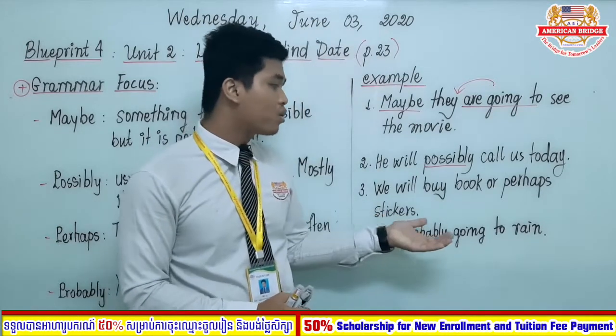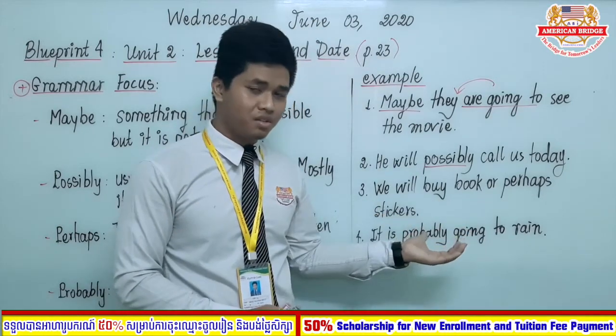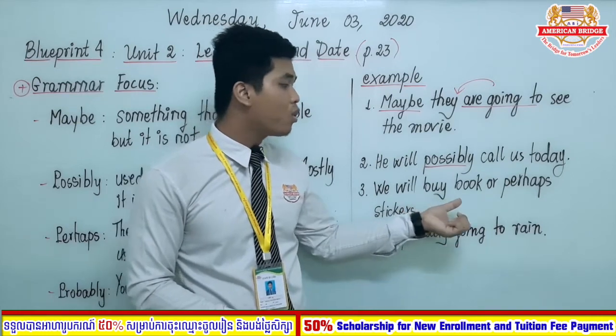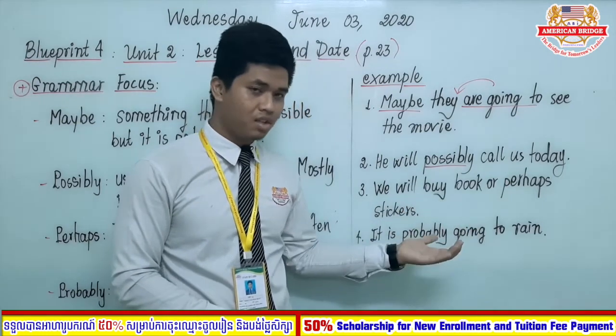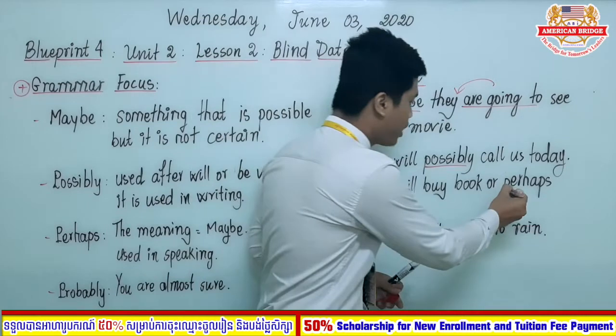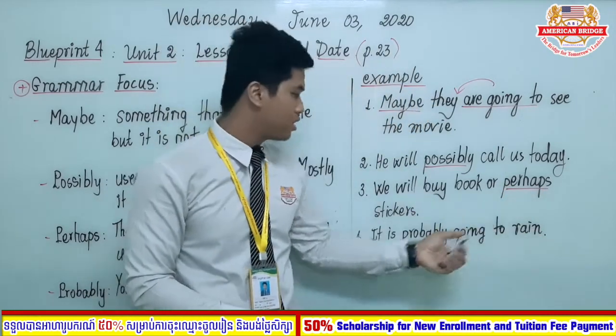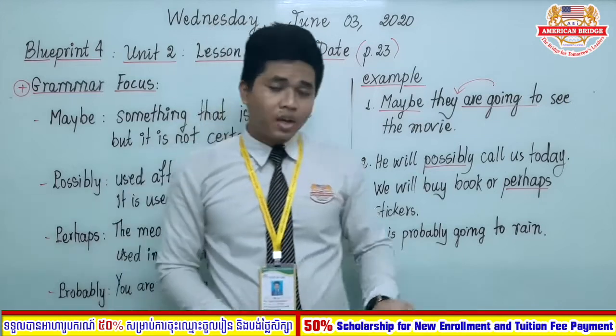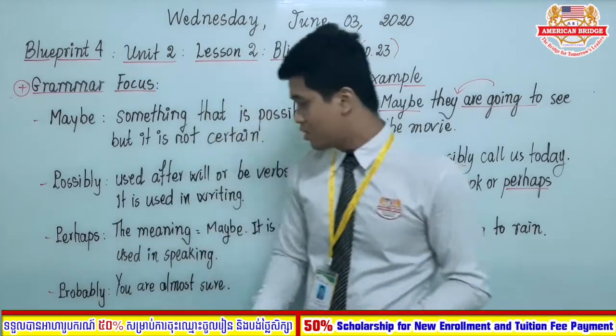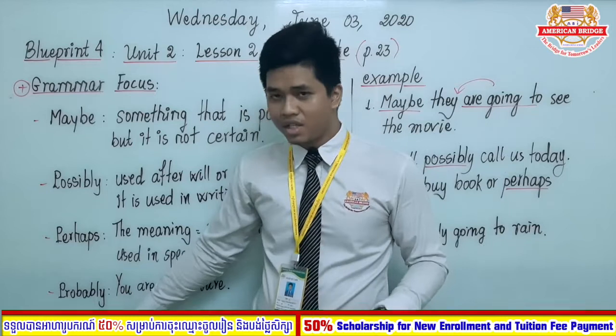So let's look at the example here. We will buy books or perhaps stickers. Okay, so here is the word perhaps. It comes at the end of the sentence. Next, we look at number 4, which is the word probably.